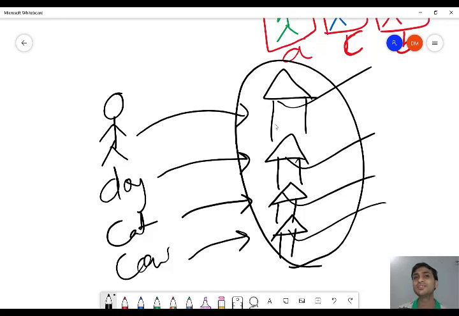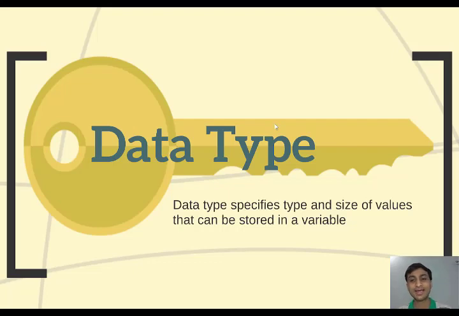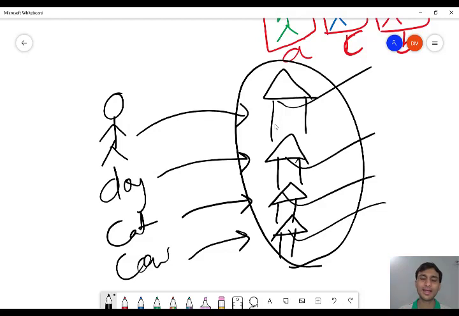So how to differentiate them? Now comes the role of the data type. The data type tells what? The type and size of values that can be stored in a variable. That means the data type will tell what type of house it is and also how big the house is.